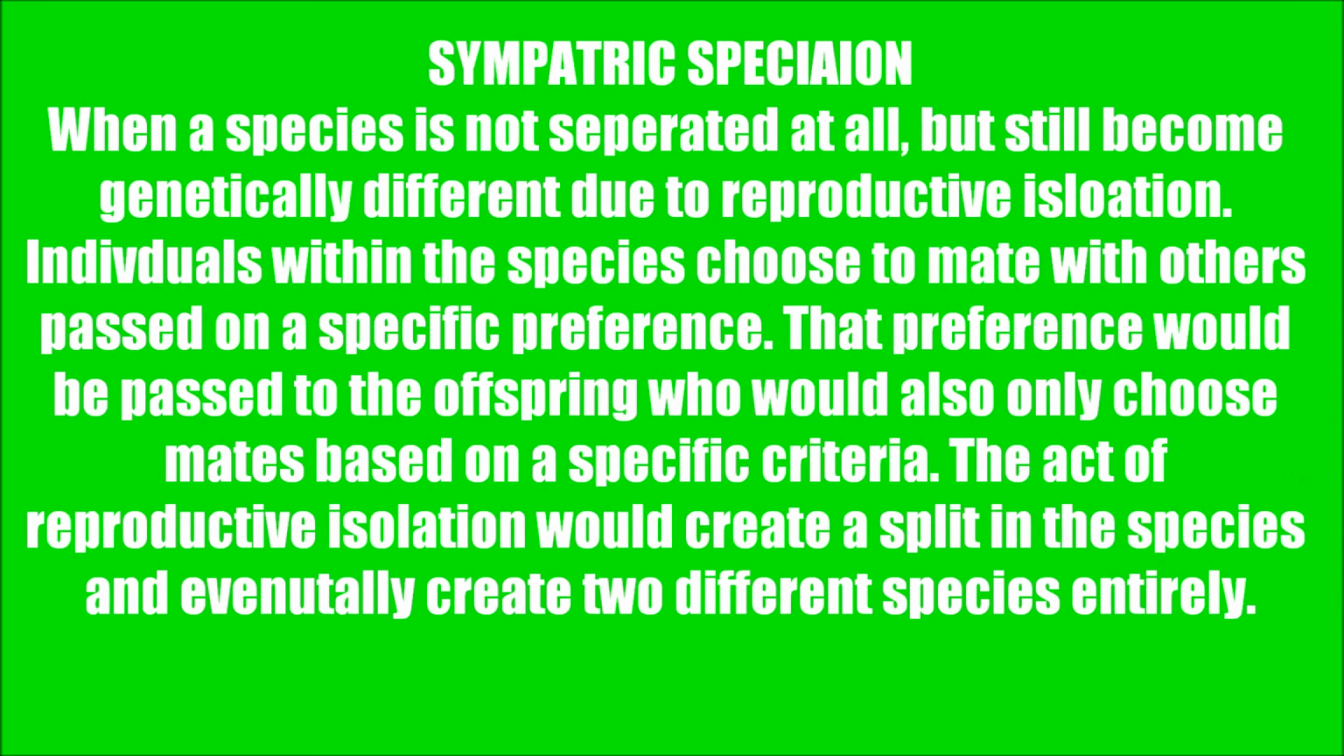Sympatric speciation is when a species is not separated at all, but still becomes genetically different due to reproductive isolation. Individuals within a species choose to mate with others based on specific preferences. That preference would be passed on to the offspring, who would also choose mates based on specific criteria. The act of reproductive isolation would split the species and eventually create two different species entirely.